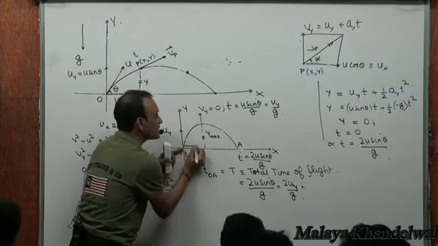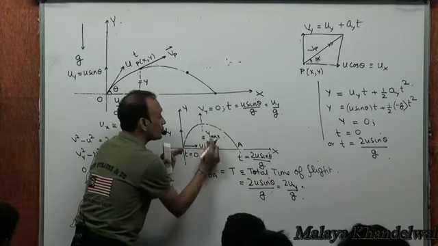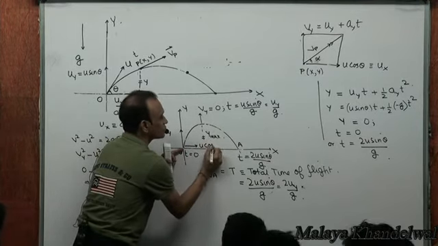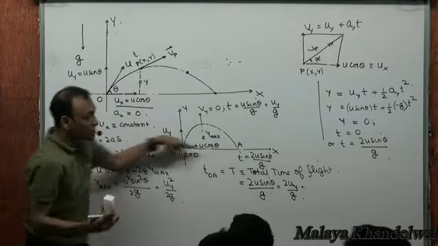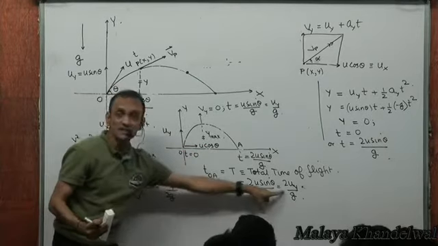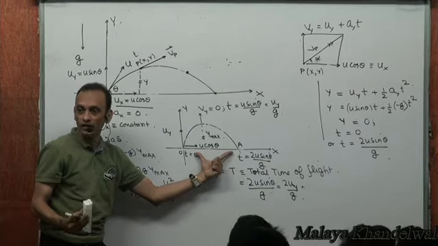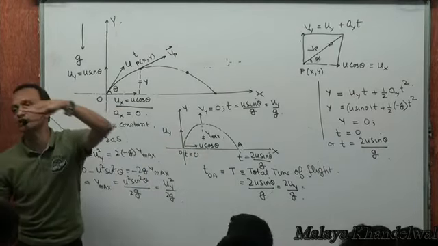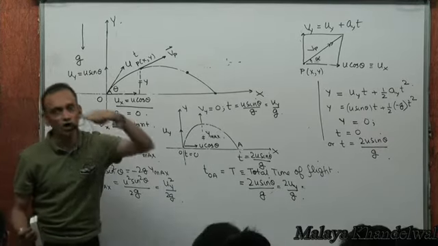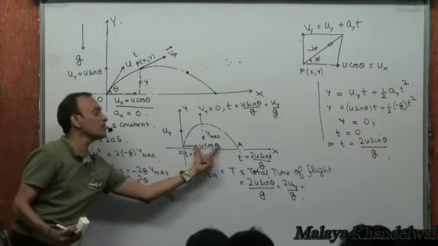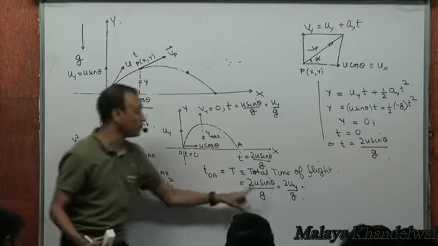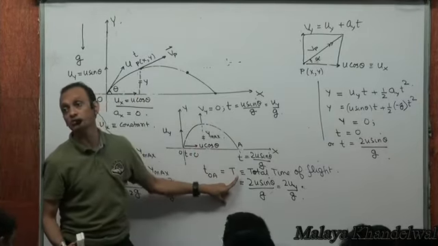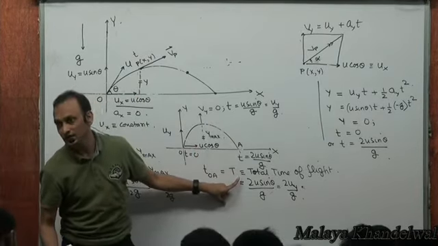And what causes displacement in the horizontal direction? The velocity in the x direction. U cos theta acting for capital T seconds causes the displacement OA. From O to A, what's the displacement in the x direction? OA. And what causes OA? OA is caused by U cos theta acting for capital T seconds.